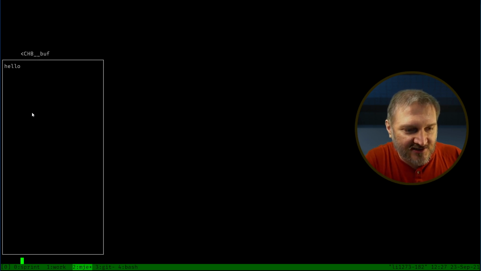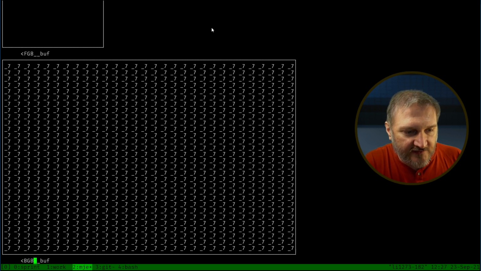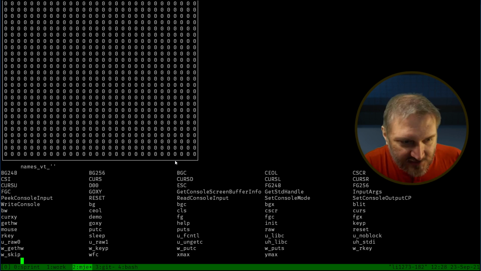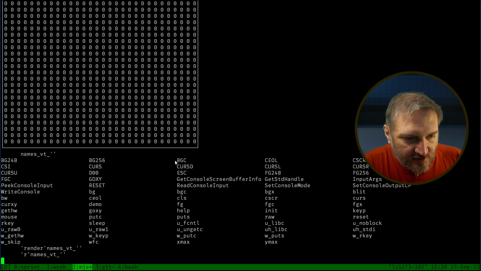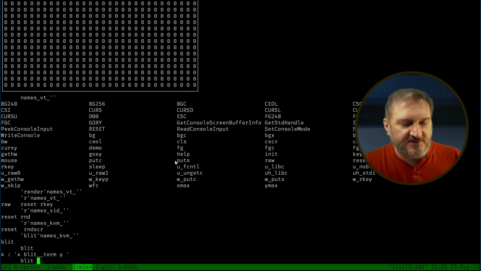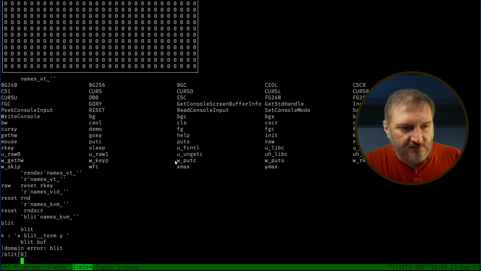I'm going to put it in a box. So you can see that it said hello. And then likewise, there's a foreground buffer and a background buffer. This says the foreground is all -7, meaning this gray color, and the background buffer is that. And I have some word for rendering this thing. It should be a name called render. Maybe I renamed it to blit. Yeah. So if I say blit of that buffer, I just wrote the buffer onto itself.